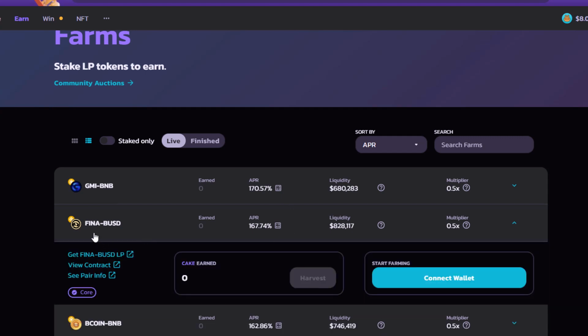But the question is, what the heck is Finna? I don't know. It's probably some very low cap coin that's volatile. And that's why you're getting paid a higher percentage, because of that possibility of impermanent loss. The liquidity of this might go down over time if the project doesn't catch on and kind of goes away. So this APR percentage brings you into the project because it's high, but it can lead to losses if there's big changes in the price.